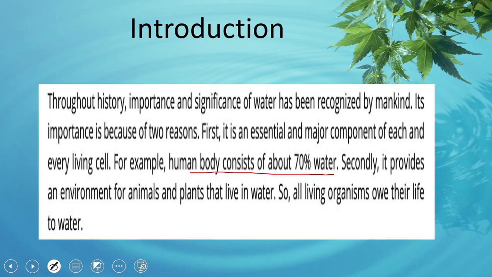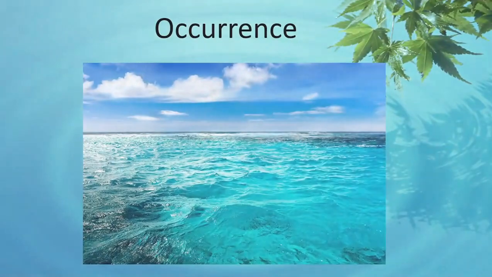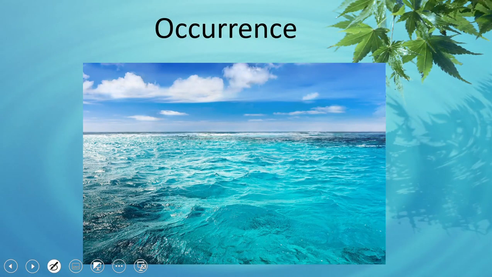So, where do we get water? Of the total water on Earth, 97% water is in oceans, and this water is unfit for use. We can't use ocean water because it contains too much salt.